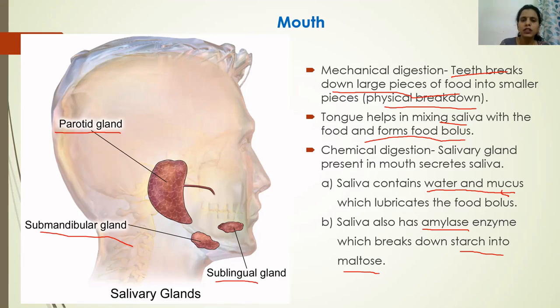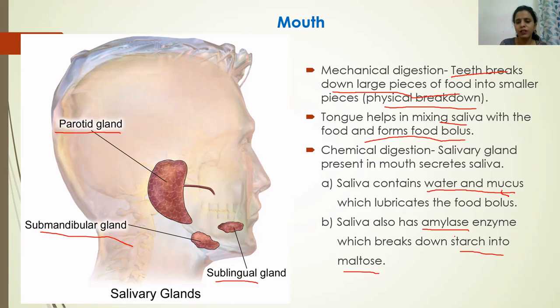We know that starch is a polysaccharide, which you have studied in the biomolecules chapter. Starch is made up of many glucose units, but it does not directly get digested into glucose. Starch first undergoes digestion by the salivary amylase enzyme, which breaks it down into maltose.